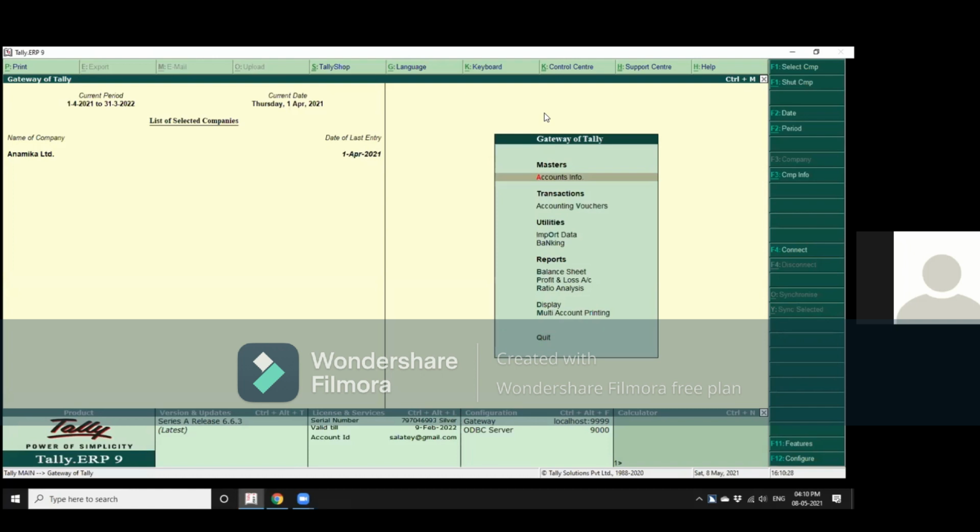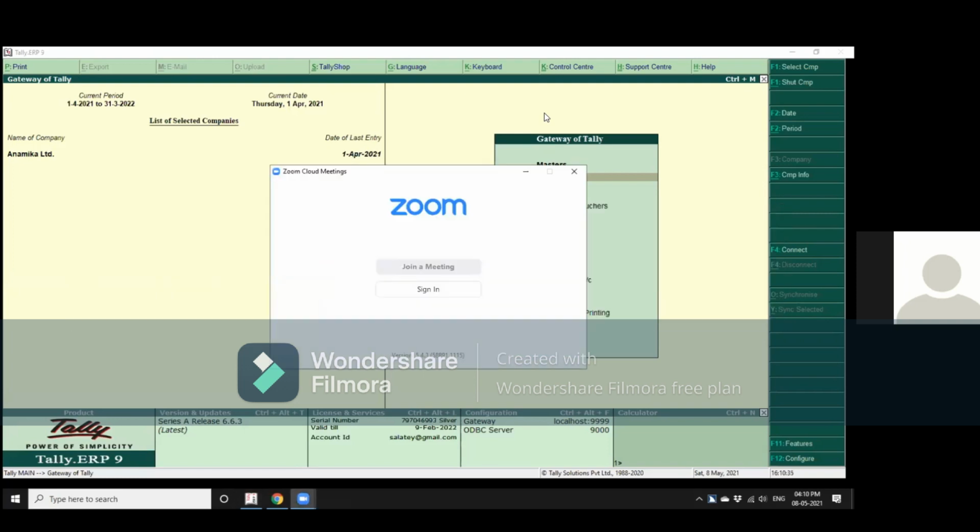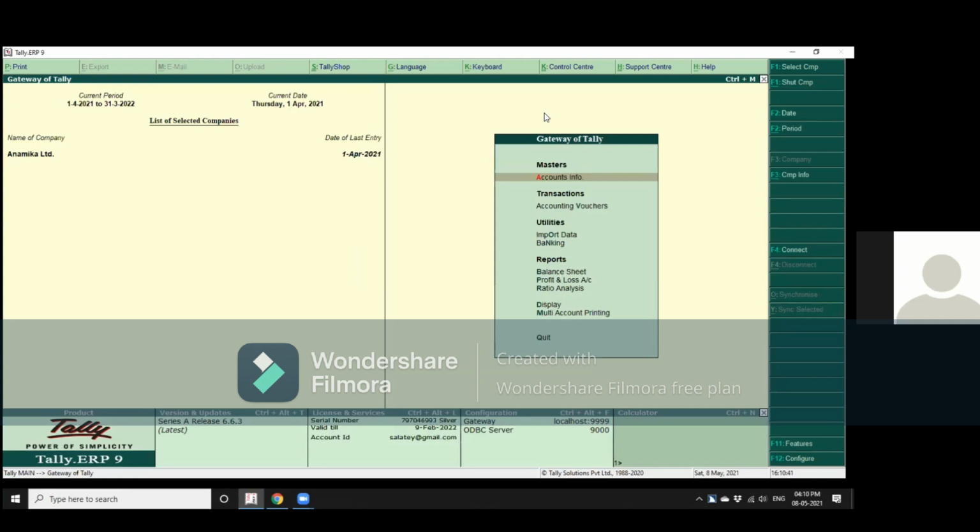PC cursor, Sassy C has joined the meeting. ERP9, computer to everyone, JAWS voices.